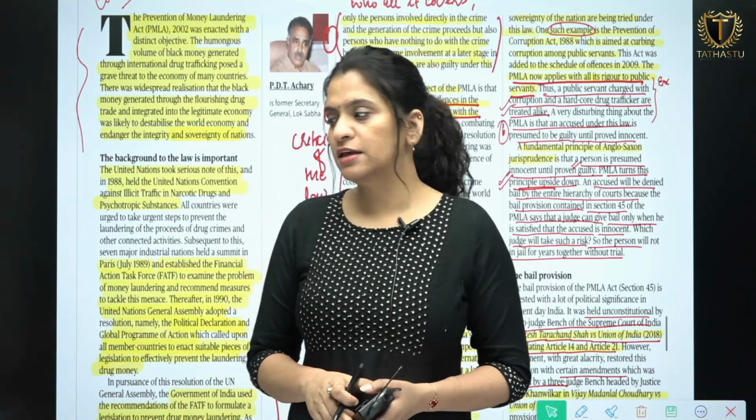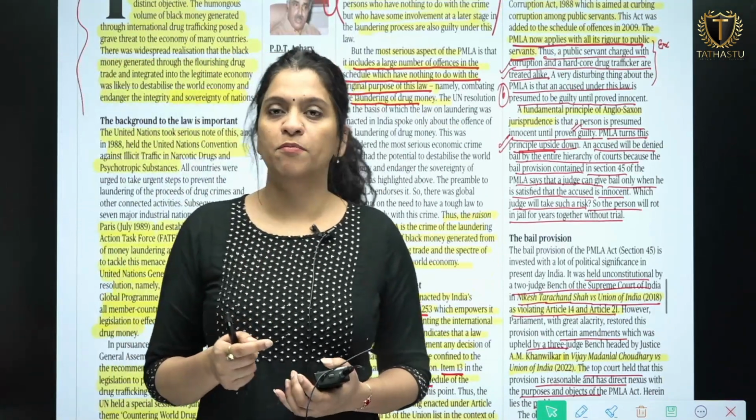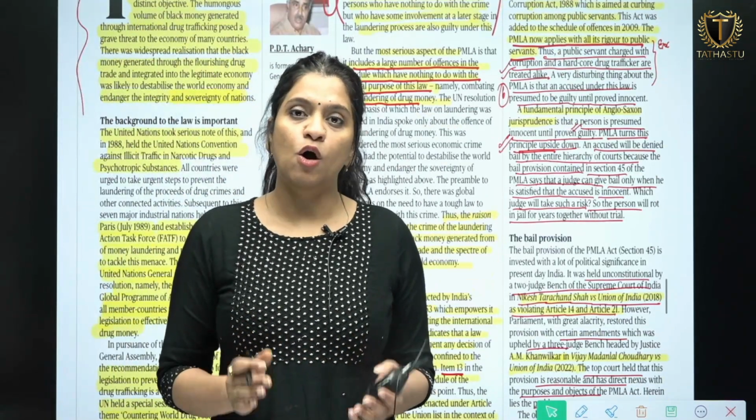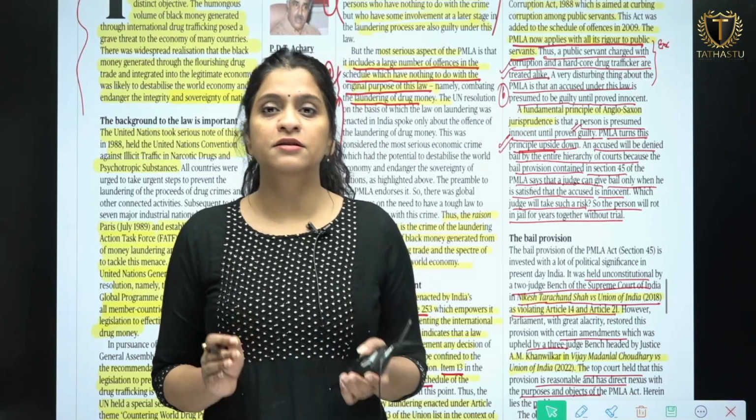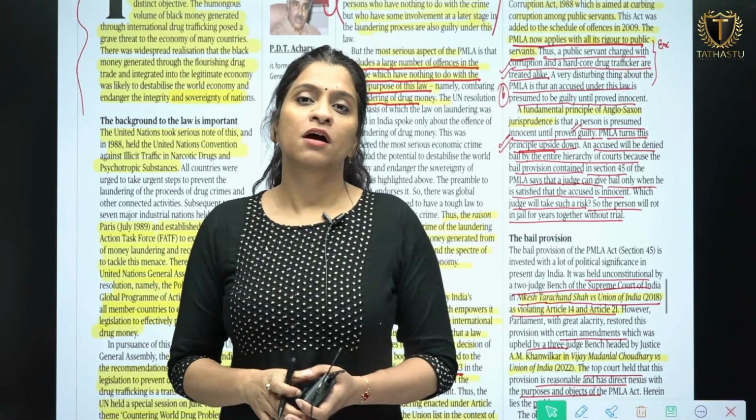And then we'll see some of the criticism, like first the objective of the Act, and then whether the objective which was discussed at the international level is being fulfilled or not.